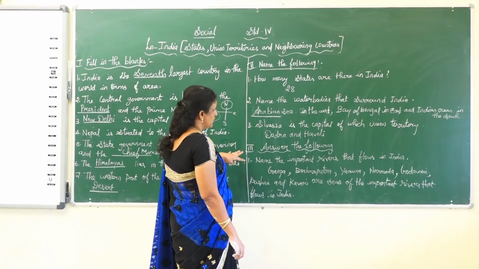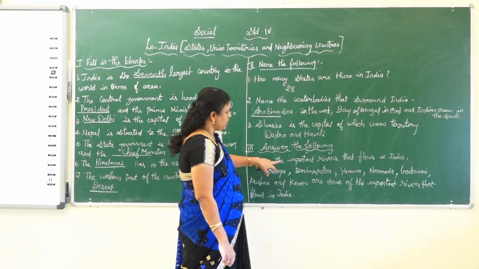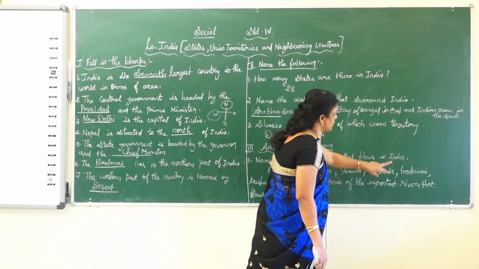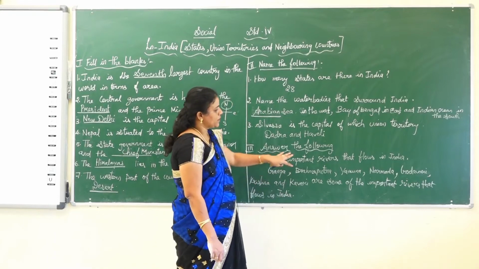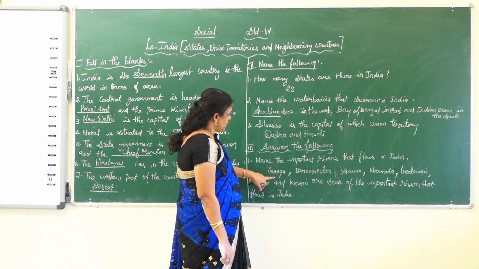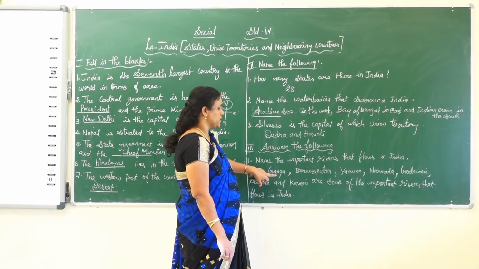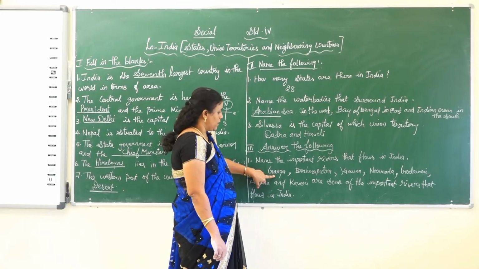Next, let's move on to the question answers. Name the important rivers that flow in India. Ganga, which is also the national river because it is the longest river in our country.